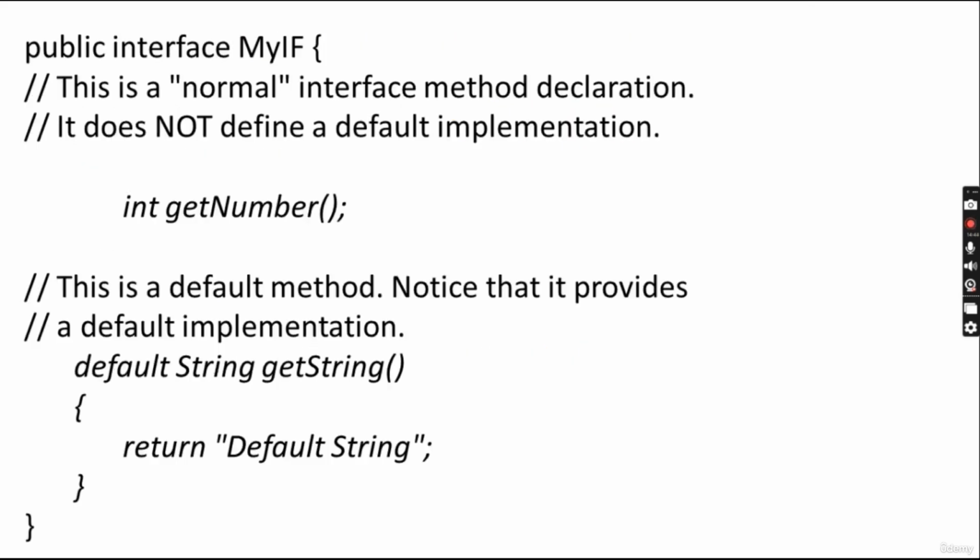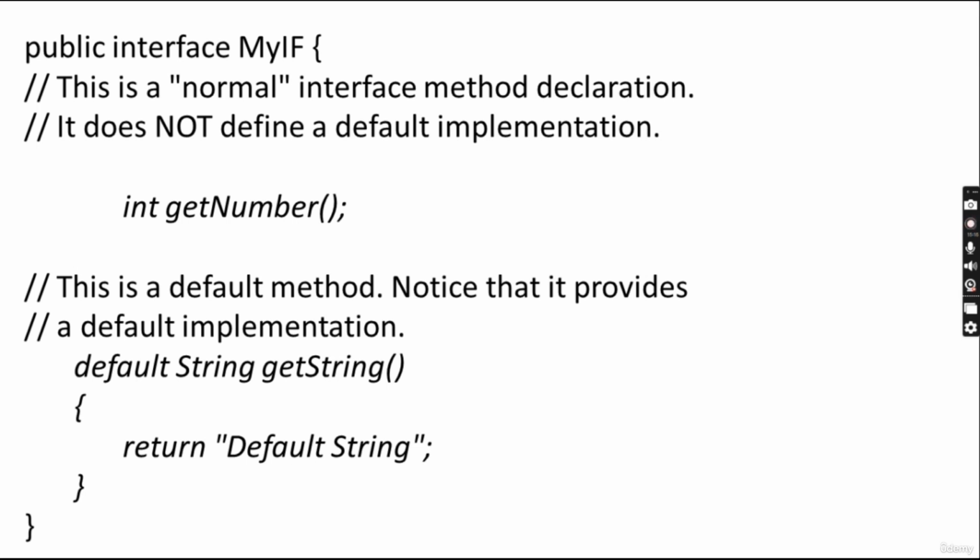Now we will see the interface with the default method. First is the normal method and second is the default method. The first method is a normal interface method. It does not define a default implementation. So it is int getNumber, opening and closing parentheses, and then a semicolon, the same way as the previous interface structure. The function name is getNumber, first thing. It has no parameters, second thing, and it is returning an integer. And it is not a default method.